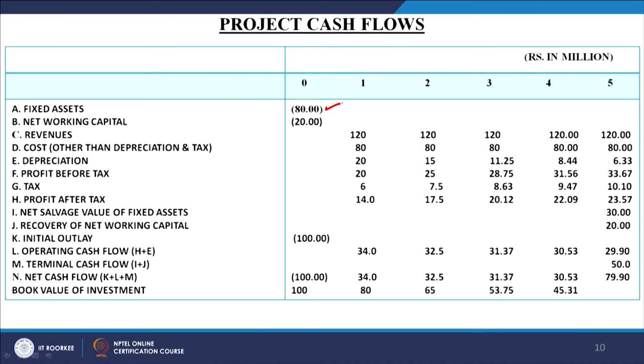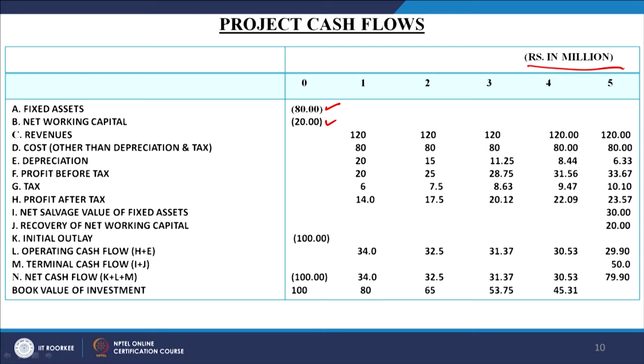Yes, cash outflow will be on account of, say, the different other expenses, but as far as the capital cash flow is concerned, the capital investment will only be in the 0 period, in the current period. Out of the total 100 millions required to be invested, 80 will be invested in the fixed asset. So, which is given here, 80 is the fixed asset, it is given in the problem itself, and net working capital requirement is how much? 20% or the 20 million rupees. These are the values given to you in million rupees.